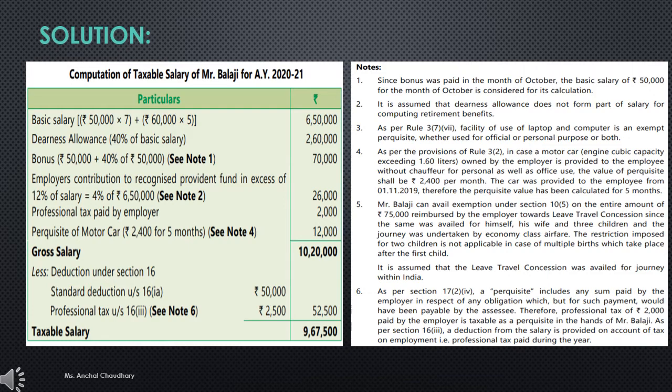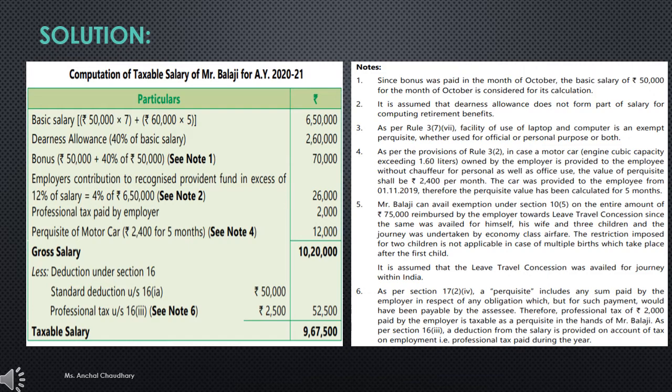Again you will get some deduction, that is your standard deduction. Again it is more than 50,000, so you will get the standard deduction of 50,000 only, and professional tax which has been paid by employee and employer both, that was your 2,500. So after deducting 52,500, you will get the taxable salary of rupees 9,67,500. So this is how you have to solve the question whenever it is regarding income from salary. I hope this is not that difficult as you were assuming before.